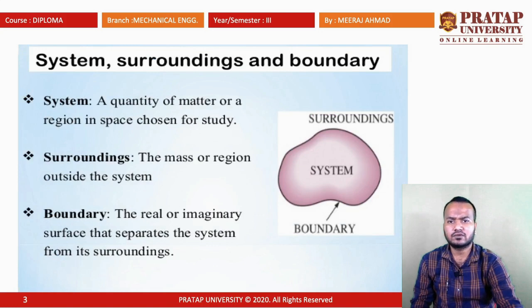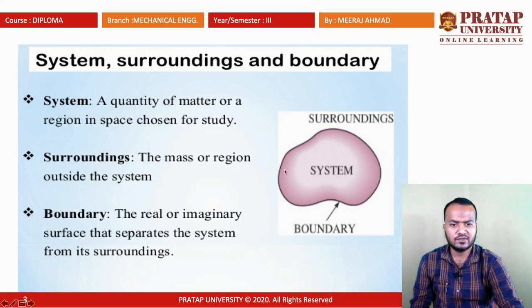Now first we look at the basic terms like system, surrounding and boundary. First, the system. The system is a region in space where the study is concentrated. So this is a system. We are going to study how the properties of the system change if energy is transferred from one body to another, and when heat is transferred to the system. So, what properties change in that region. The system is the quantity of matter or the region in space chosen for the study.